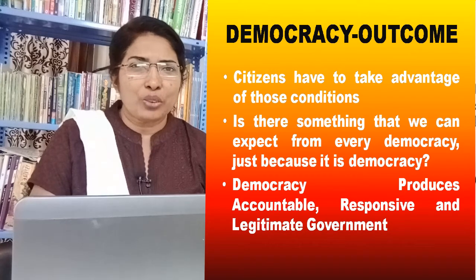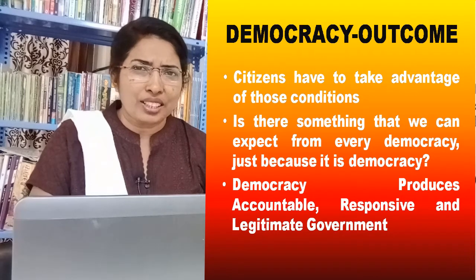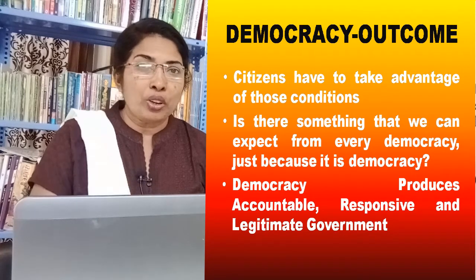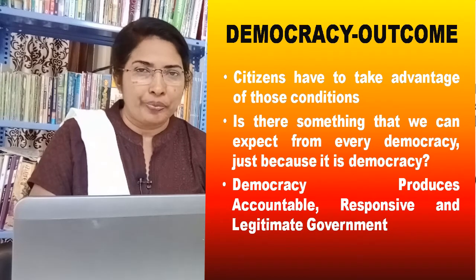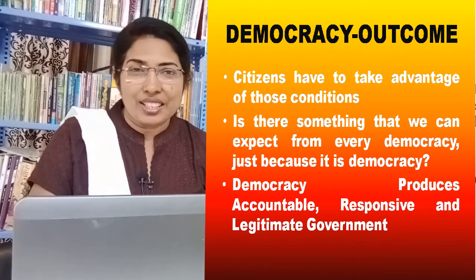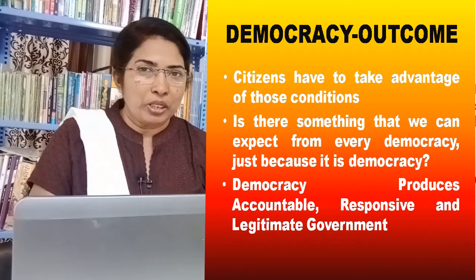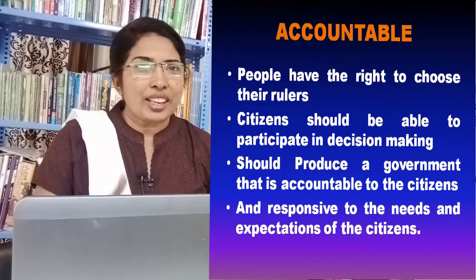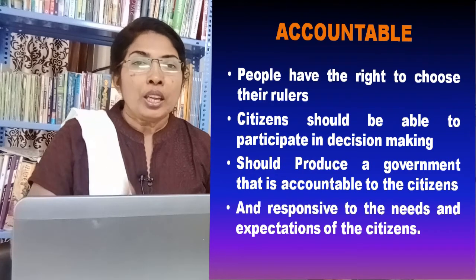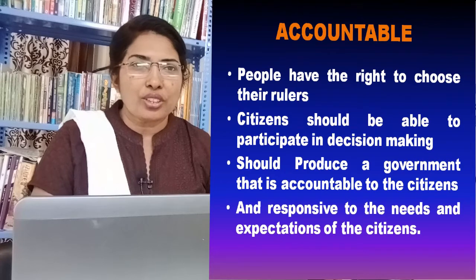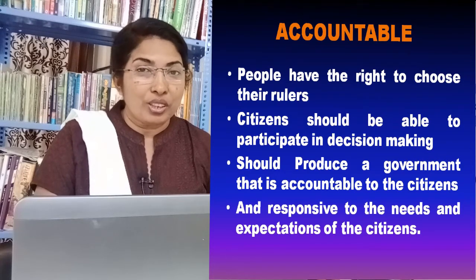Is there something that we can expect from every democracy just because it is a democracy? Let us examine some of the things we can reasonably expect from a democracy. Democracy produces accountable, responsive, and legitimate government. There are some things that democracy must provide to its people. In a democracy, people have the right to choose their rulers and they have control over their rulers.